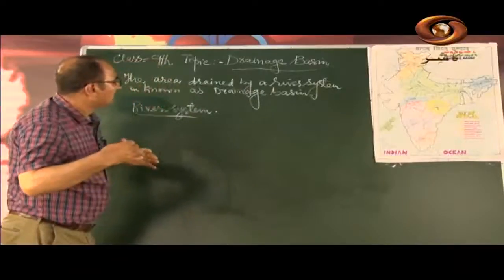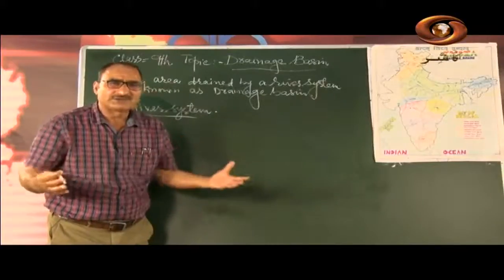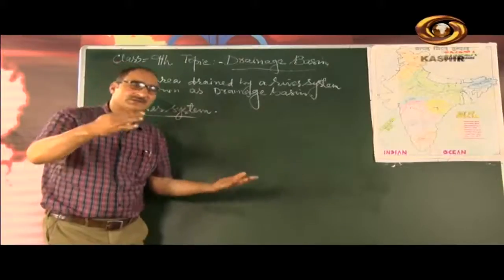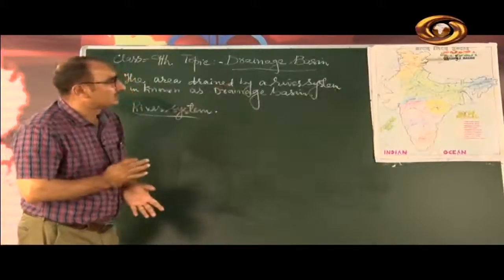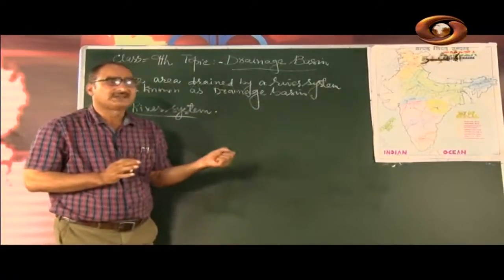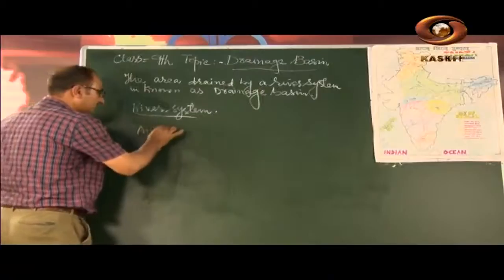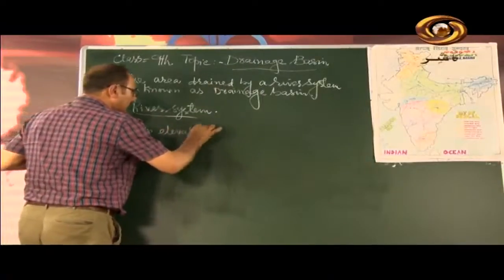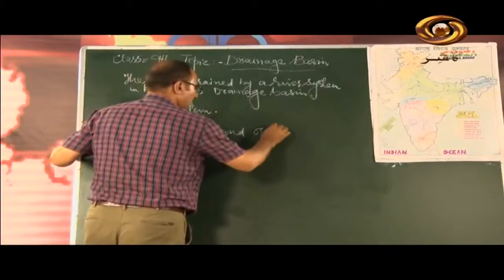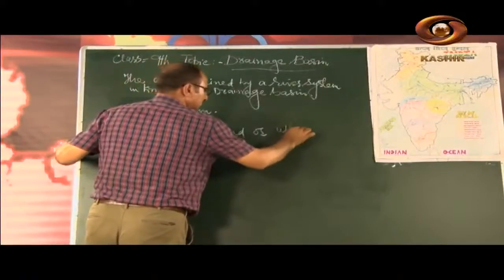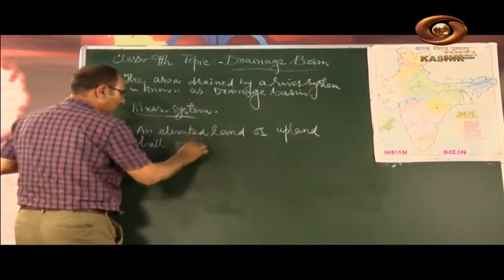And in India, we have so many rivers, and they can be grouped in two categories. Before I tell you, I will discuss different types of rivers. I will also tell you that an elevated land, or upland, hill or a mountain